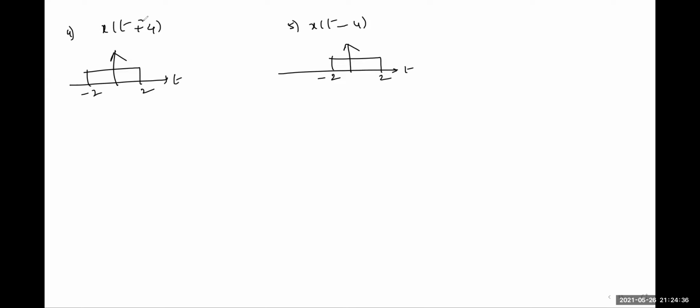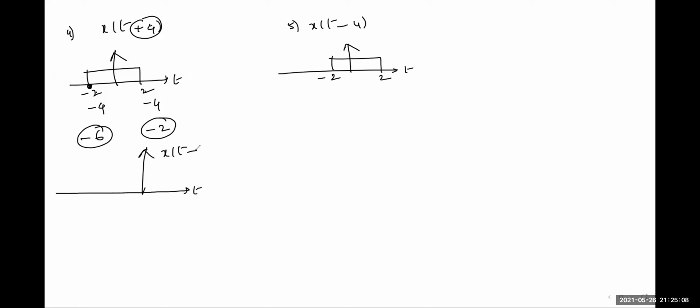Here t is added with 4. So what we should do is subtract 4. Here +4 means take -4. So at this instant we get -2 minus 4, this is -6. Here 2 minus 4, it is -2. So starting instant -6, ending point is -2. Now we can plot the signal x of t plus 4.